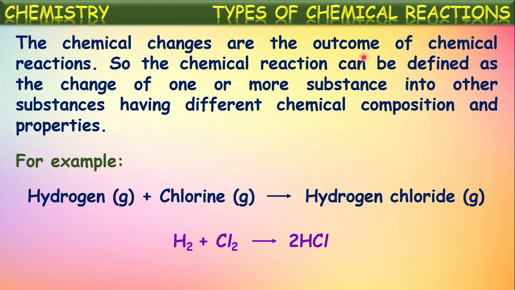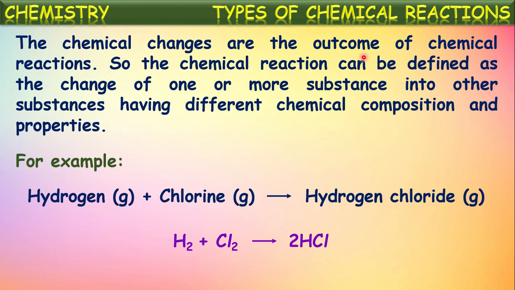The chemical changes are the outcome of chemical reactions. So we are saying a chemical change is one in which a new substance is formed. This chemical change is actually the outcome of a chemical reaction. For a chemical change to occur, a chemical reaction occurs within. So the chemical reaction can be defined as the change of one or more substances into other substances having different chemical composition and properties. So in a chemical change, a certain chemical reaction occurs, and because of those chemical reactions only, new substances are formed in chemical changes.